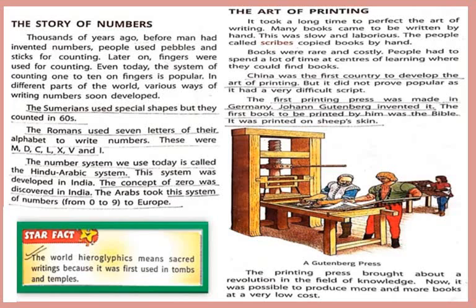And next is the art of printing. It took a long time to perfect the art of writing. But writing was slow and laborious. Laborious means needing lots of time and effort. The people called scribes copied books by hand. Scribe means a writer, or a person employed to write copies of handwritten books. They wrote everything by hand and made the copies themselves. These are called scribes. Books were rare and costly.